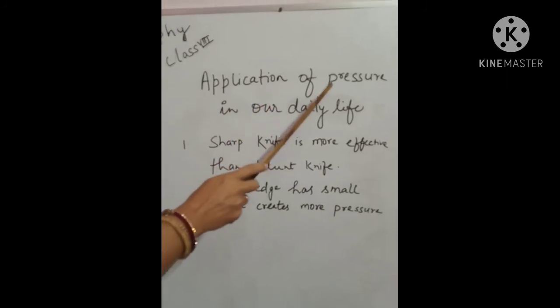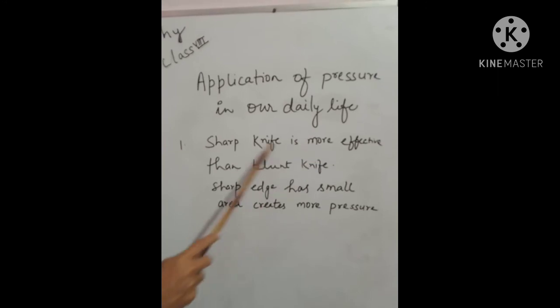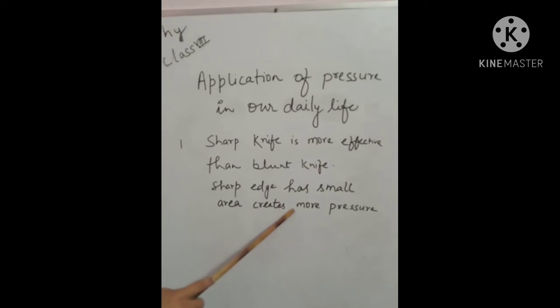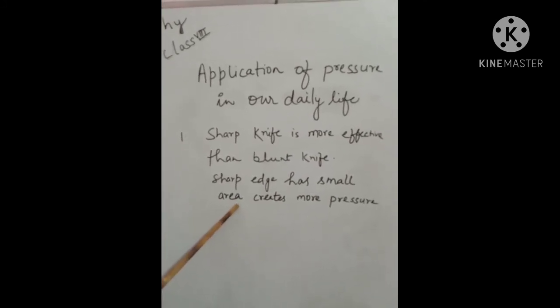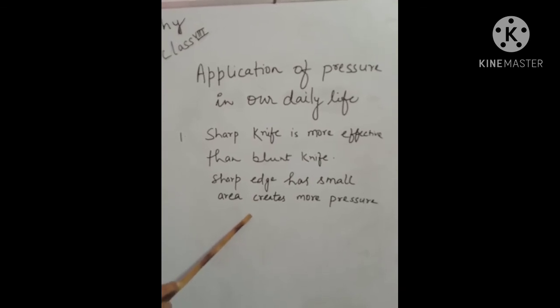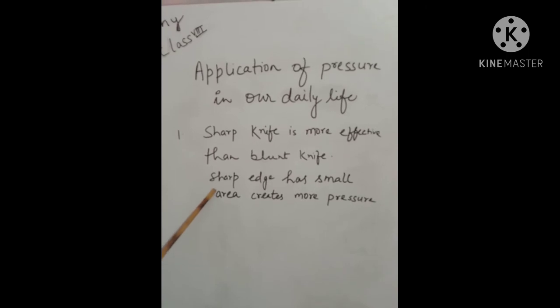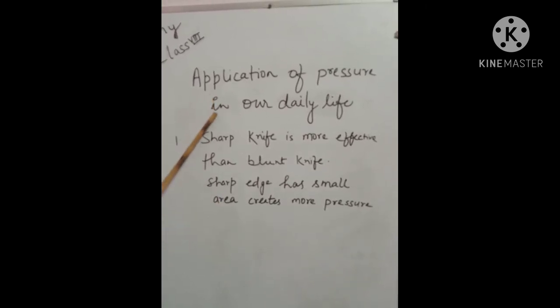Some applications of pressure in our daily life. A sharp knife is more effective than a blunt knife because the sharp knife has a small area, which creates more pressure, because area is inversely proportional to pressure. So area decreases, pressure increases. Some more examples in which you can understand the application of pressure in our daily life.